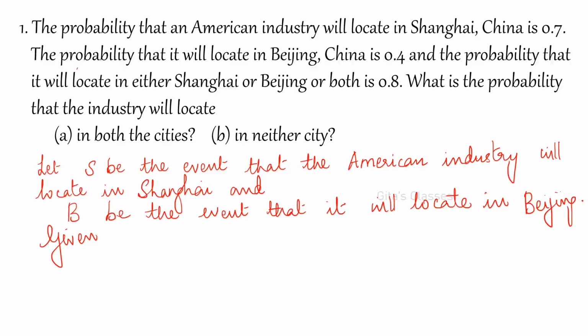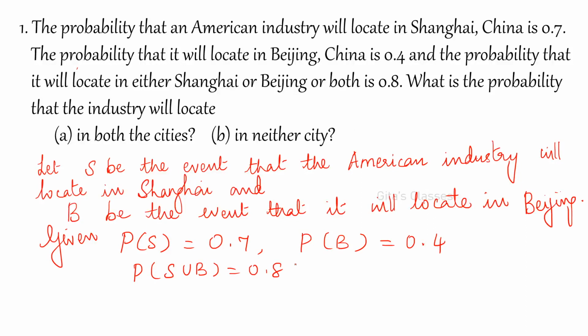Neither city. So first let us define the events. Let S be the event that the American industry will locate in Shanghai and B be the event that it will locate in Beijing. So what is given? The probability that it will locate in Shanghai, P of S, is 0.7 and P of B is 0.4. This is what is given. What is the next one? Either Shanghai or Beijing or both. That means P of S union B is 0.8. These are the values given.